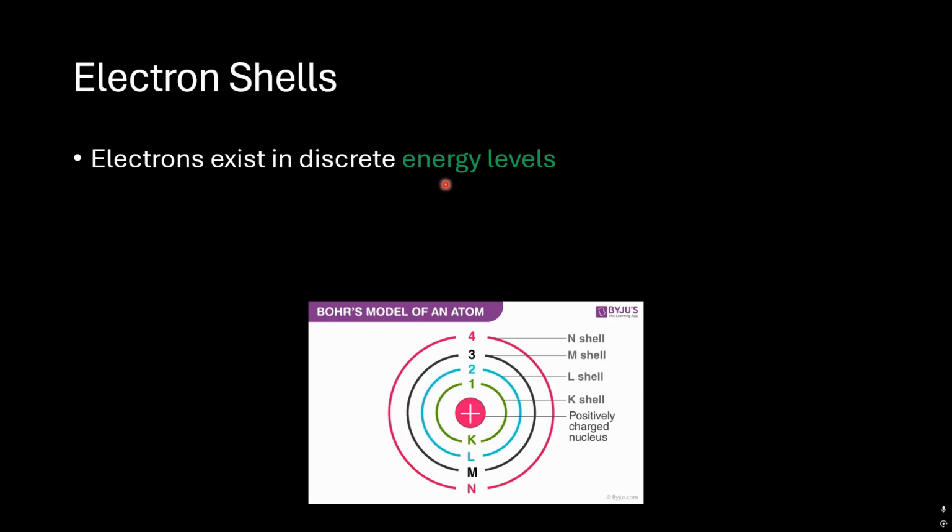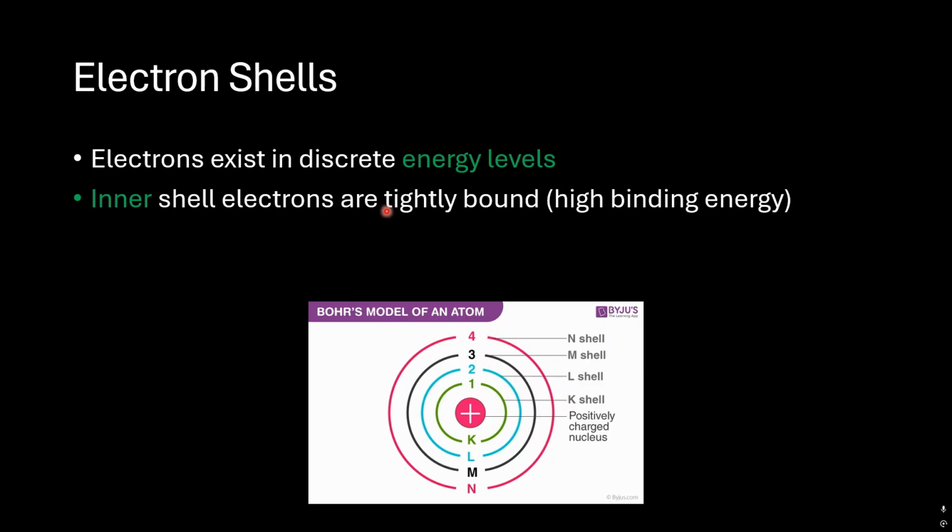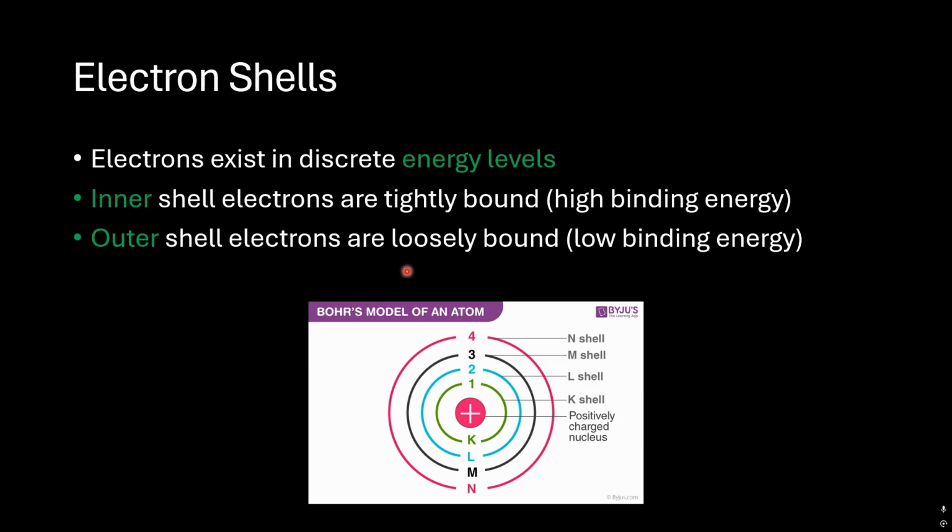Electrons exist in discrete energy levels. So here we have multiple energy levels around the nucleus. Inner shell electrons are tightly bound, which means high binding energy. The difference between the K shell and the L shell is the binding energy. An electron orbiting in the K shell has very high binding energy, so to knock out that electron, we need very high energy to release it from that shell. The outer shell electrons are loosely bound, with low binding energy. If you have an electron orbiting in the N shell, it has very low binding energy, which means it will be easily knocked out from that shell.